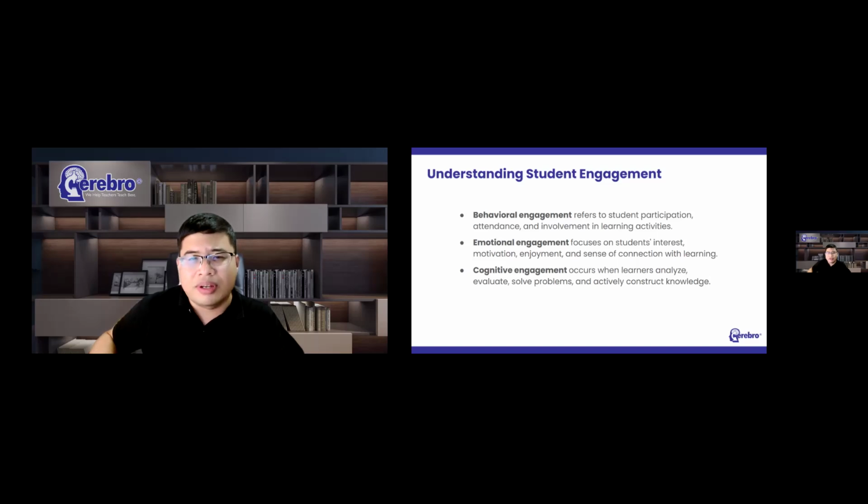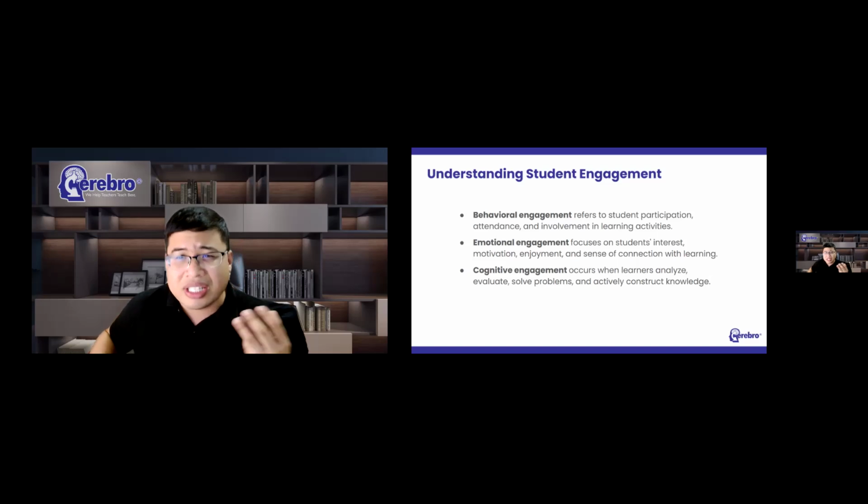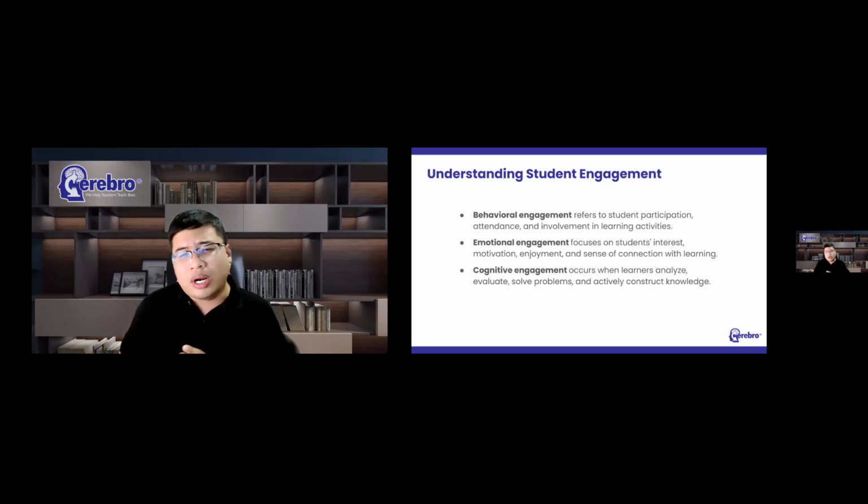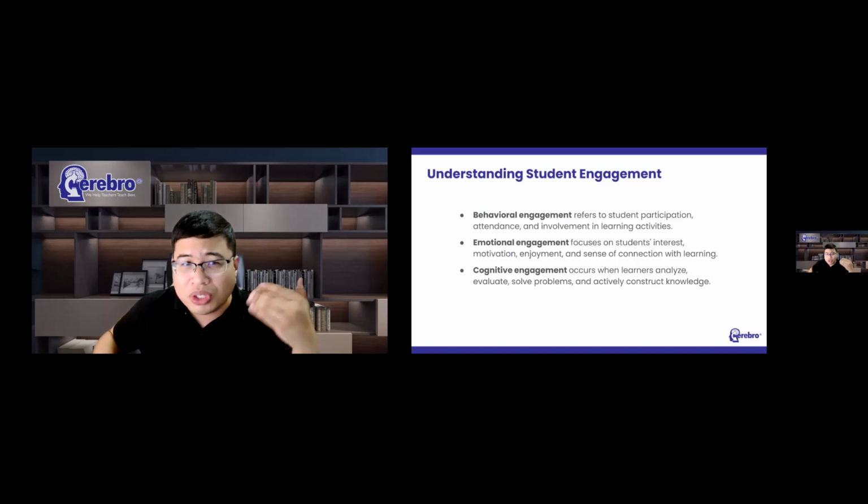Emotional engagement refers to how students feel about learning. Are they interested? Are they curious? Do they see value in what they are learning? Do they feel connected to the learning experience? And students who are emotionally engaged are often more motivated and more willing to persist when challenges arise.